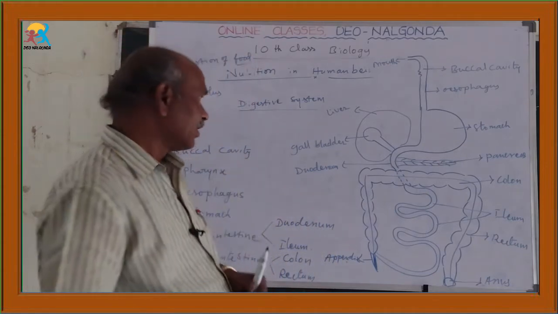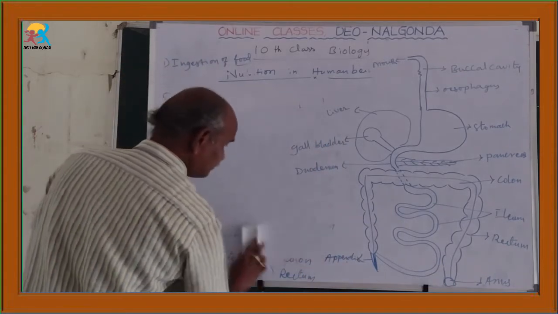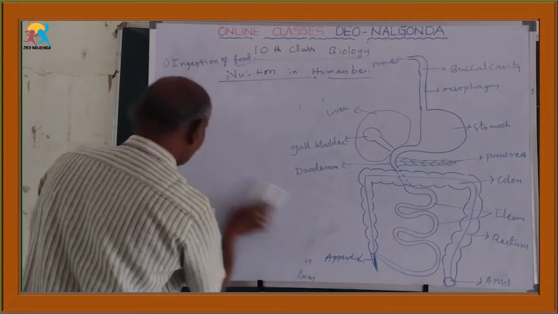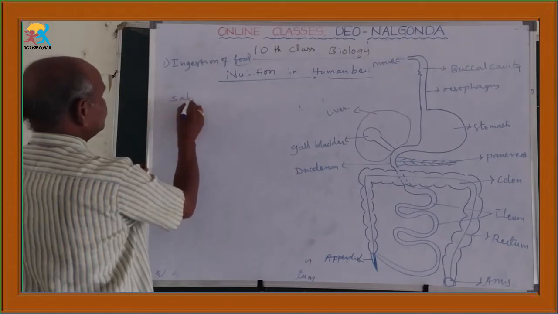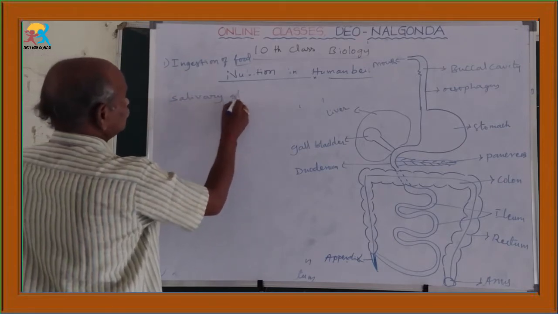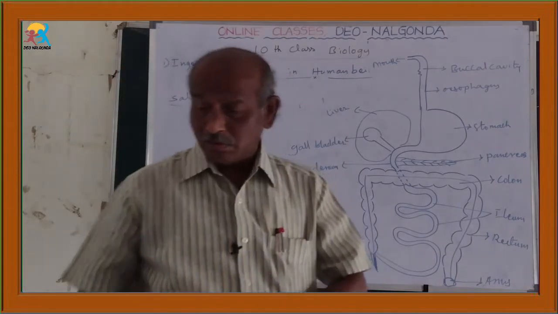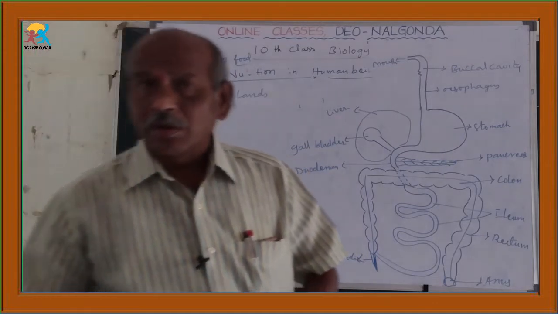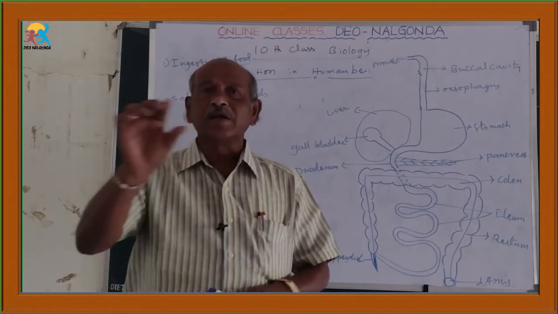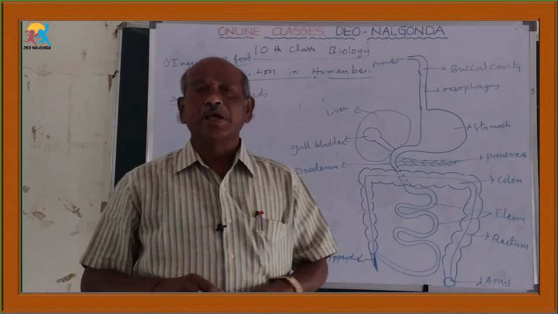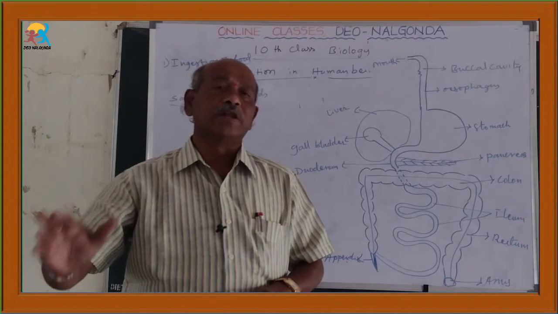We can see the salivary glands. Into our buccal cavity, three kinds of salivary glands open: a pair of parotid glands, a pair of submaxillary glands, and a pair of sublingual glands.